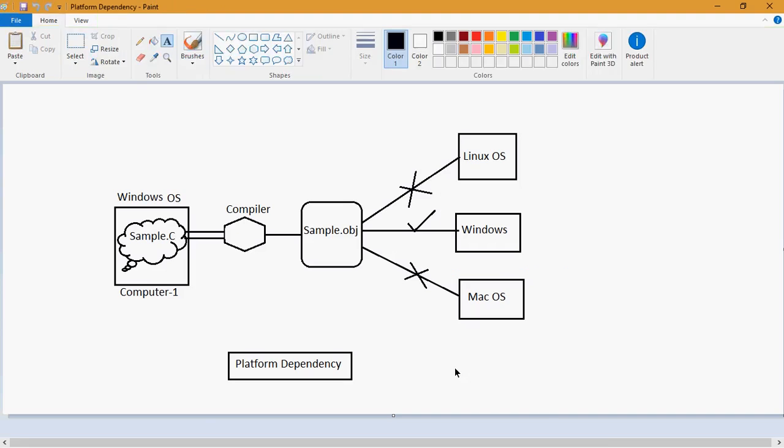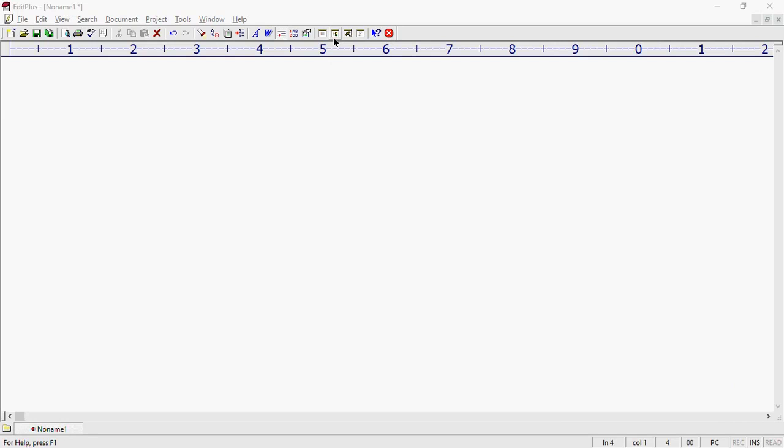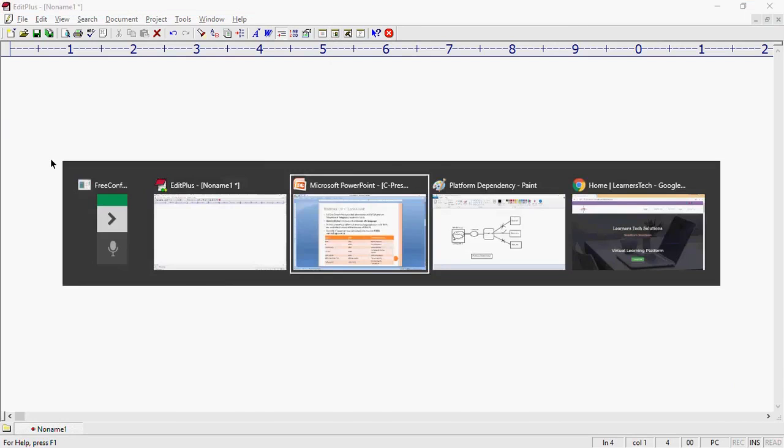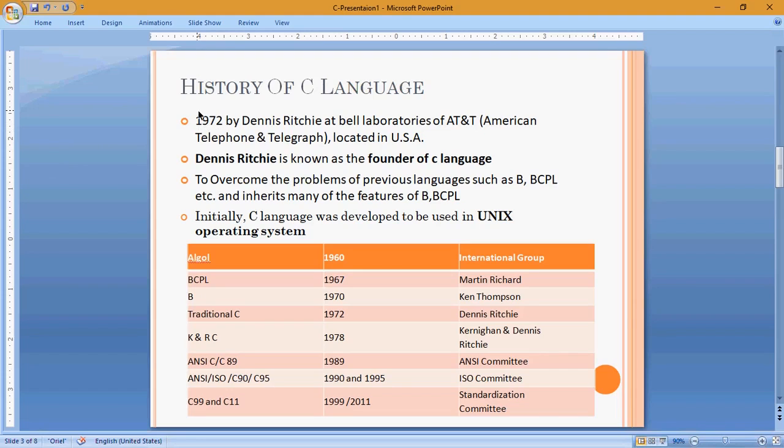C programming language was introduced in the year 1972 by a scientist called Dennis Ritchie at Bell Laboratories. This is a theory part, and I'm explaining it through slides only, so don't worry about it.